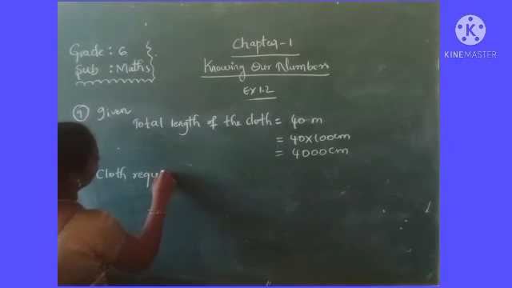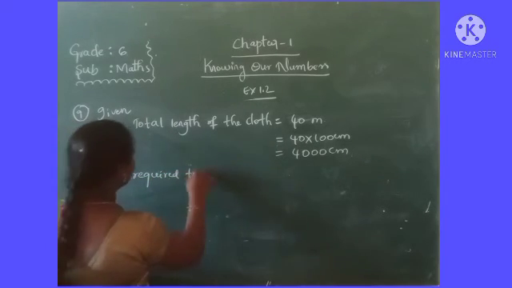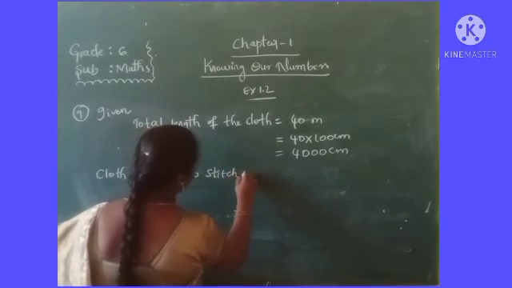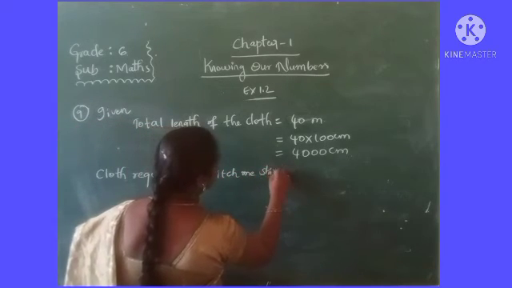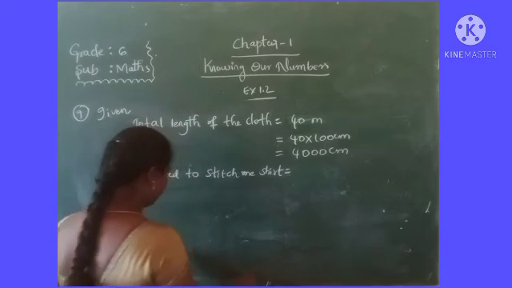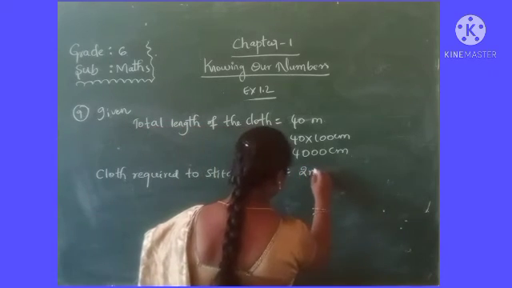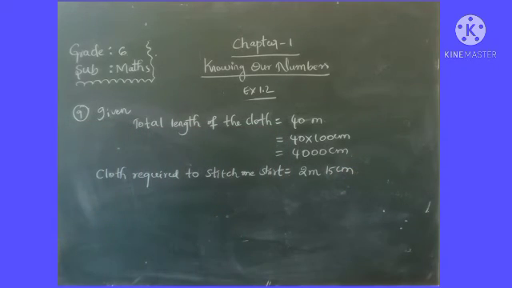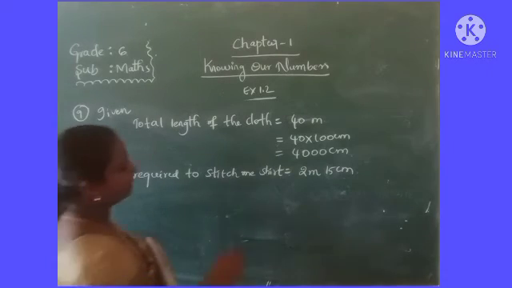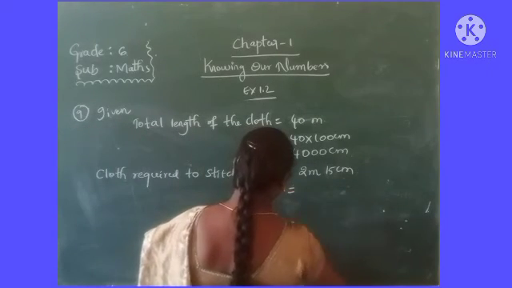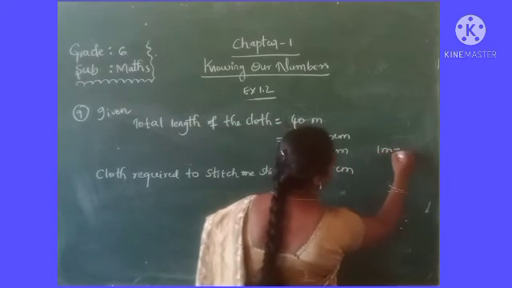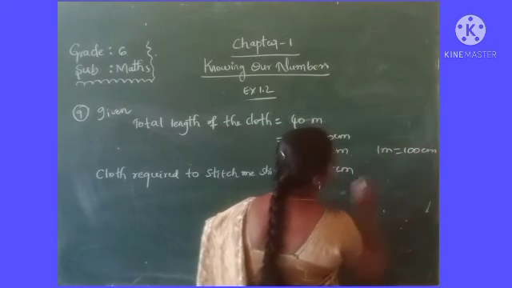Now the cloth required. So how much cloth is required to stitch one shirt? 2 meters 15 centimeters. Again we have to convert them into centimeters. That is 2 into 100, as 1 meter is equal to 100 centimeters.